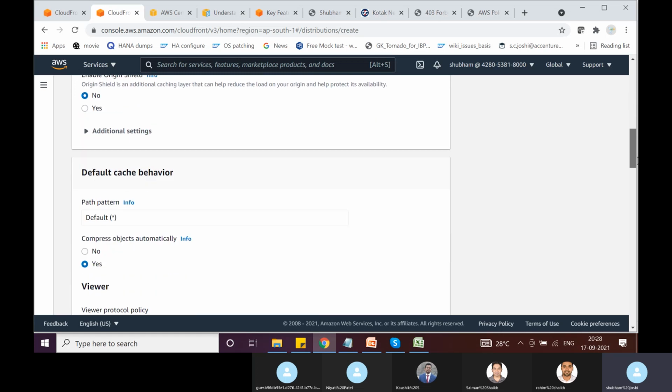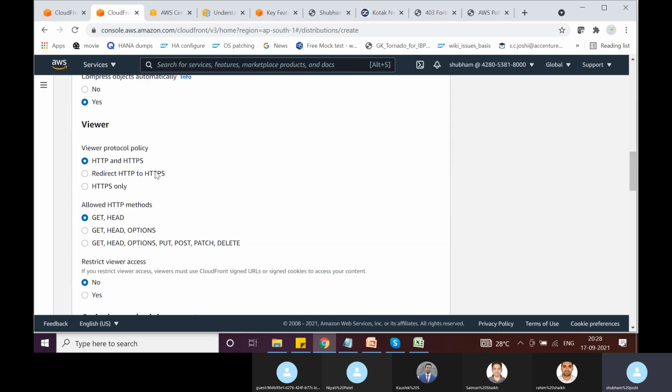And here I will say any HTTP request coming to this CloudFront distribution, please redirect it to HTTPS. And then allowed HTTP methods. No need to allow these additional HTTP methods because the origin is basically serving static content.